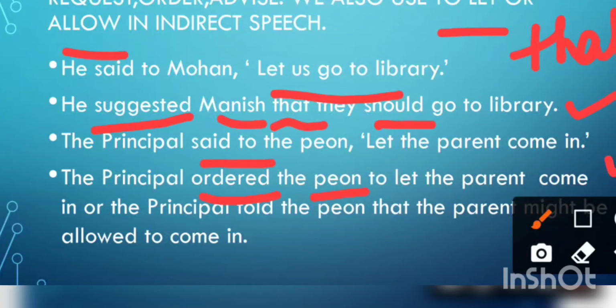And the same sentence can be written in a different way. What is this? The principal told the peon that, now using that also, that the parent might be allowed to come in. So, might be, okay. Might be allowed to come in. So, if we use that, in that case, we'll be using might be allowed. And if we are not using that, we are using infinitive, then to let the parent come in. So, don't be confused.